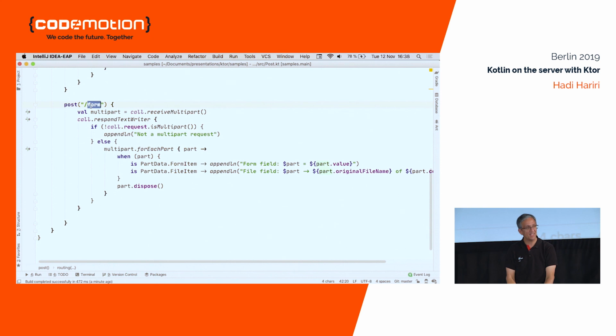And here I've got that same string form, and then I'm saying, for each multi-part, because it's a multi-part form, which allows you to upload fields and files. Ktor has this concept of multi-part, and from there I do for each part, and then get access to the part's value, which in this case is going to cast it to a field, a text input. In this case, it's going to smart cast it to an input file, etc.